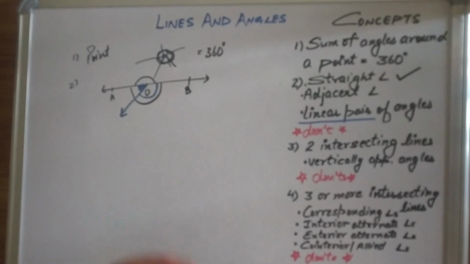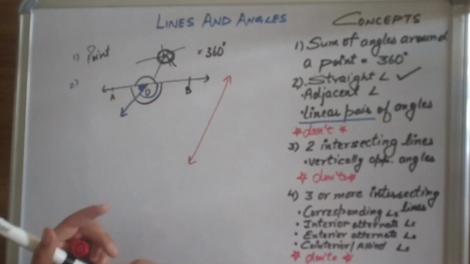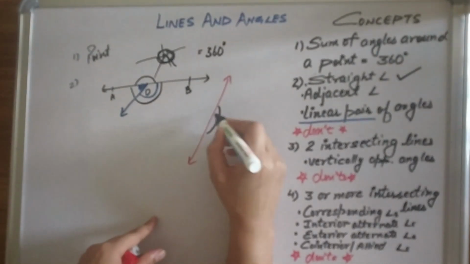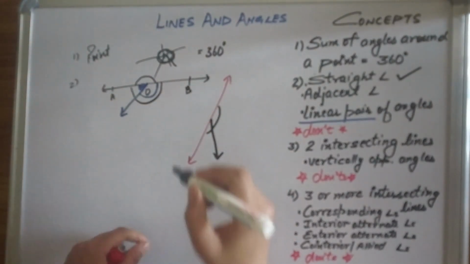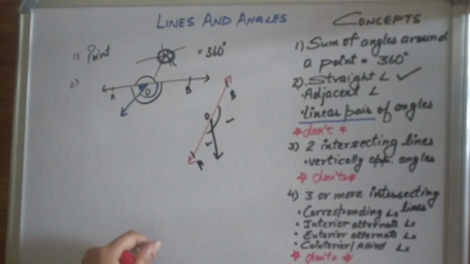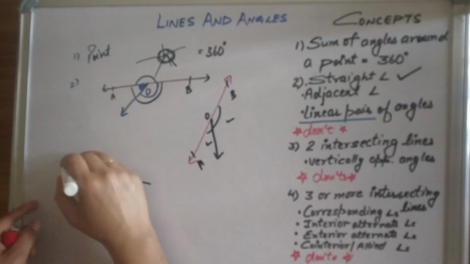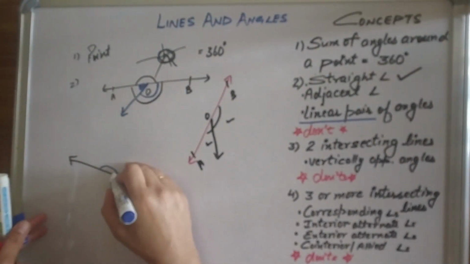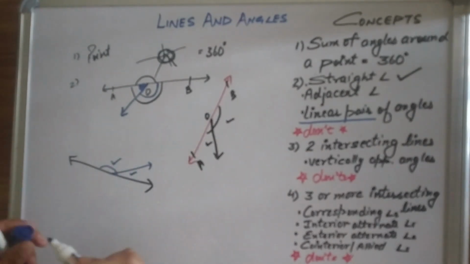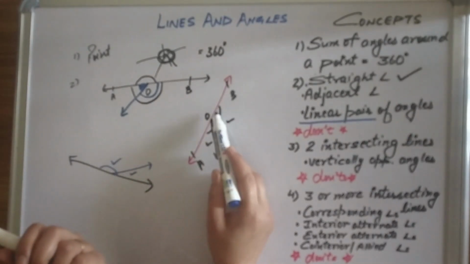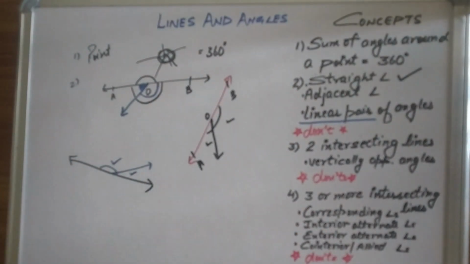Linear pair of angles always have a perfect visual. How does it look? There is always a line, and it's always divided into 2 parts by a ray. So this is the visual for linear pair of angles. This and this, these 2 are called linear pair of angles. It can be like this. And this is your angle. These 2 are called linear pair of angles, and they always sum up to 180 degrees, because they are just the 2 parts of a straight angle.